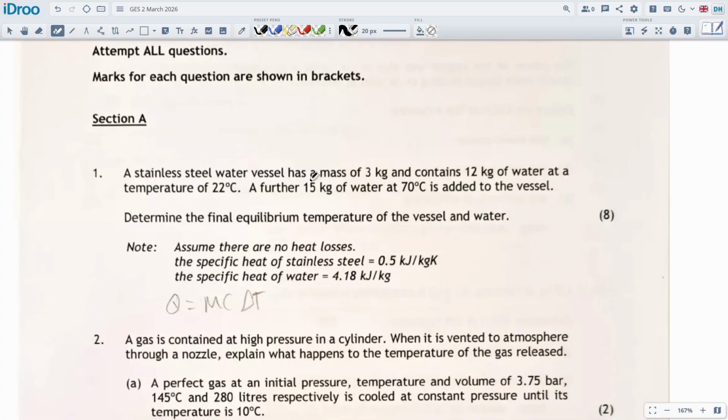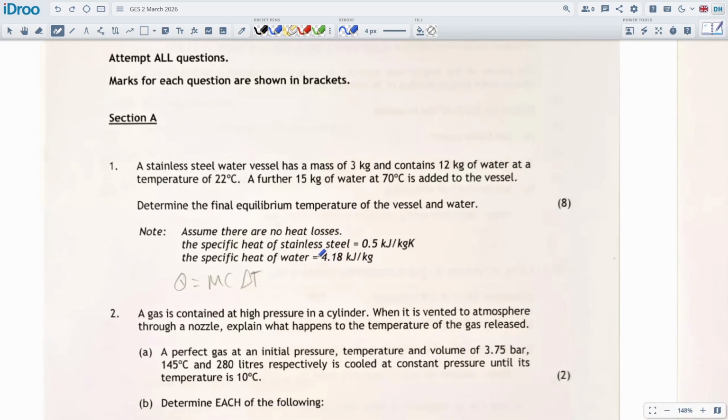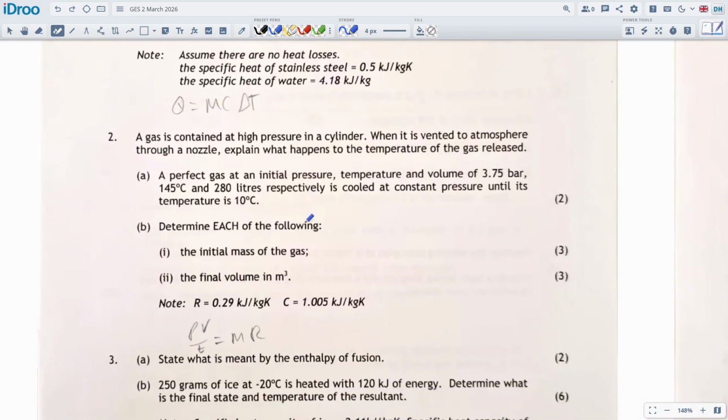Stainless steel vessel. Determine the final equilibrium temperature. That's actually quite a difficult one, unless you've got the little custom formula for it, which I'm not going to teach you, I'm afraid. We're going to use the slightly longer method, but it gets us there. This final equilibrium involves a bit more algebra, just a little bit tougher to get there, but we can get there. Okay, so it's quite a tough question to start with.